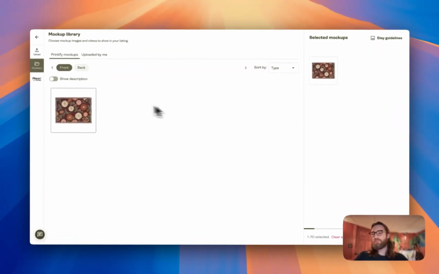But guys, you could literally just use this one mock-up if you wanted to. You don't need to have other mock-ups. So we're just gonna hit save selection.